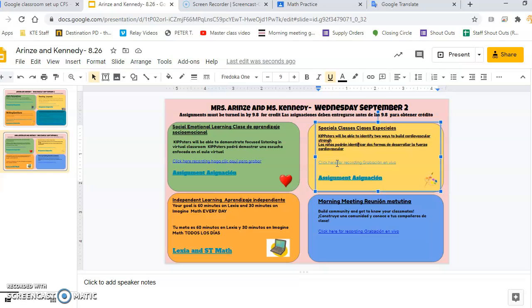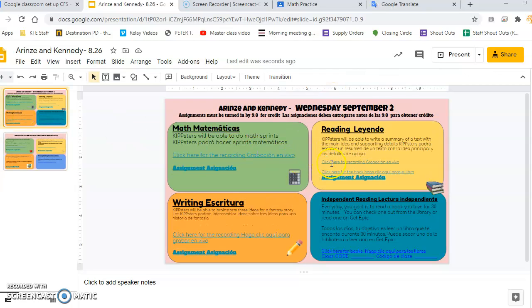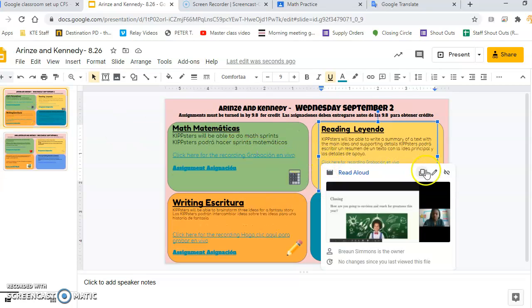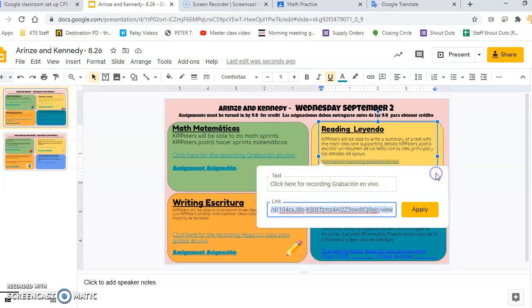I'm going to click here. Let me go back to the right one. I'm going to click here for the recording. I'm going to click the pencil where it says edit link, and I'm going to put the new recorded video. So this is an old recorded video. It's from, I think, Miss Simmons' class, but I would want to put my updated video there once I receive that from Google Classrooms. And then you would just click apply.